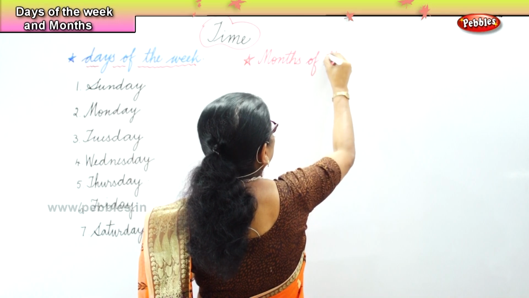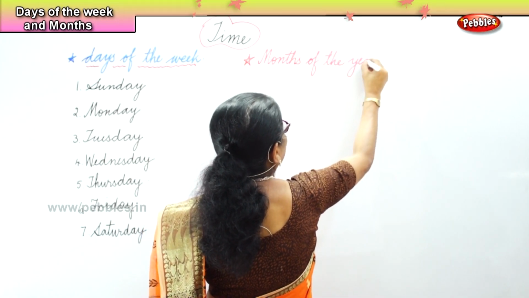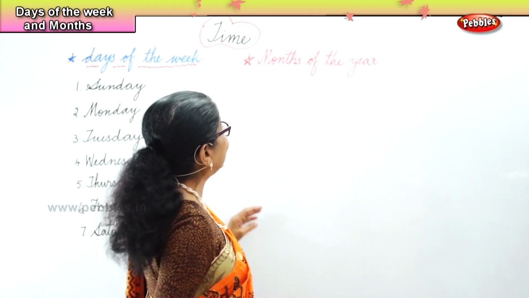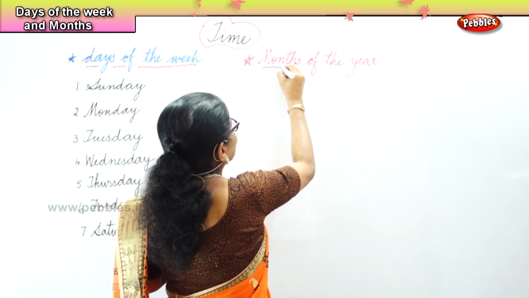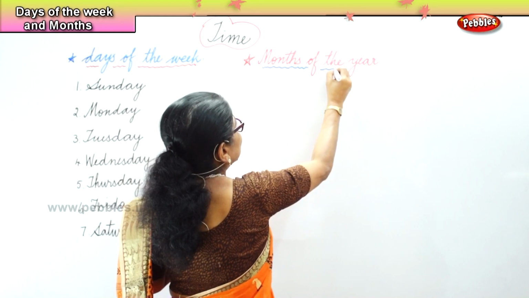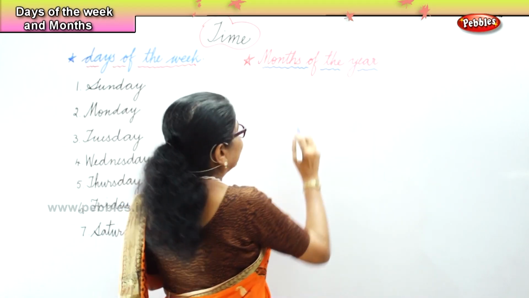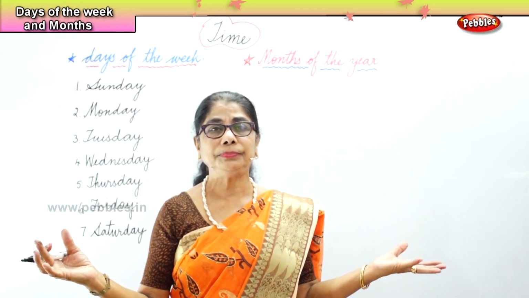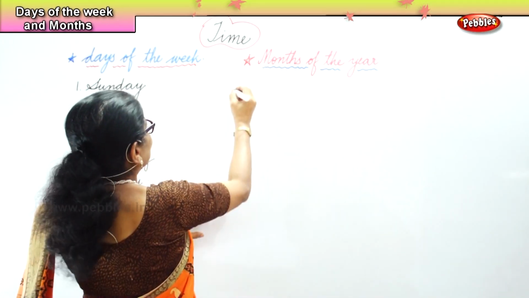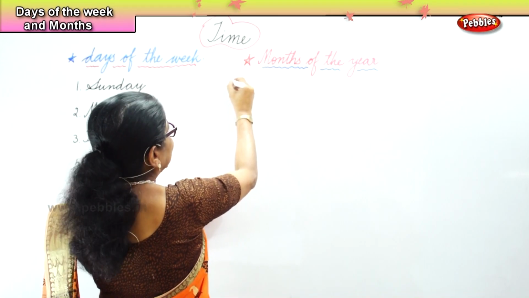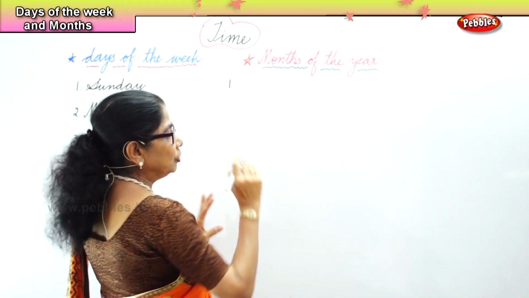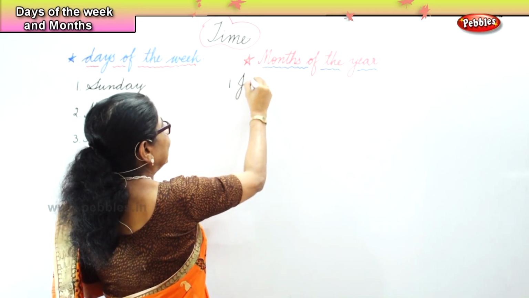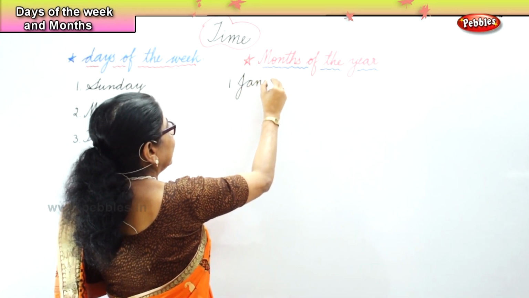Months of the year. How many months are there? There are 12 months. So we're going to learn the 12 months of the year. Now, what is the first month of the year? January. So that is number 1. The first month of the year is January. It's the name of the month. It should always be written with a capital letter. January.